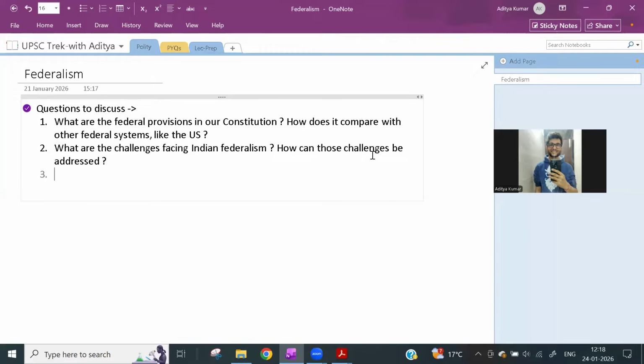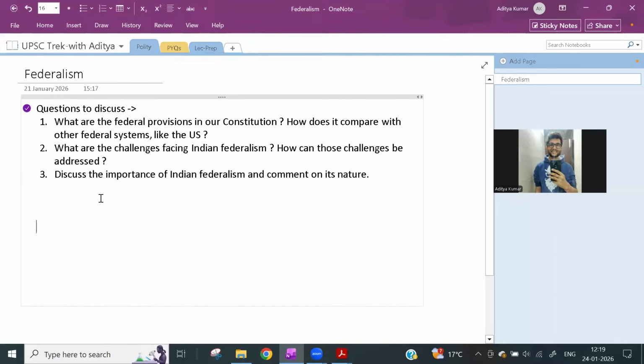Fine. Next, we can discuss the importance of Indian federalism, and comment on its nature. So, what are the federal provisions in our constitution? How does it compare with other federal systems like the US? What are the challenges facing Indian federalism? How can those challenges be addressed? And discuss the importance of Indian federalism and comment on its nature. So first let's discuss these questions and then we'll cover other aspects.